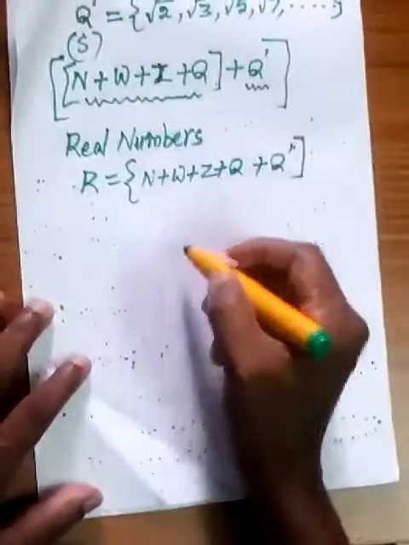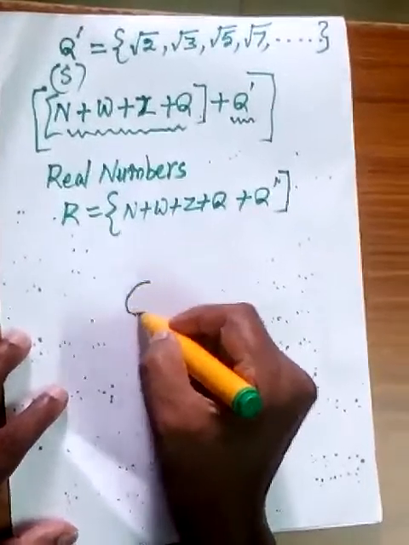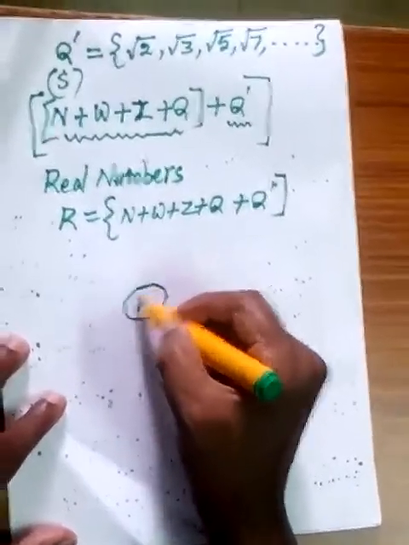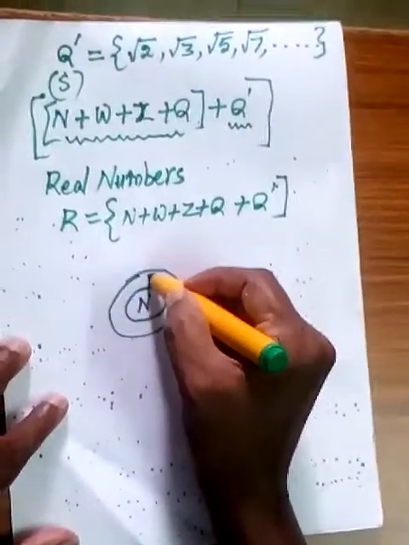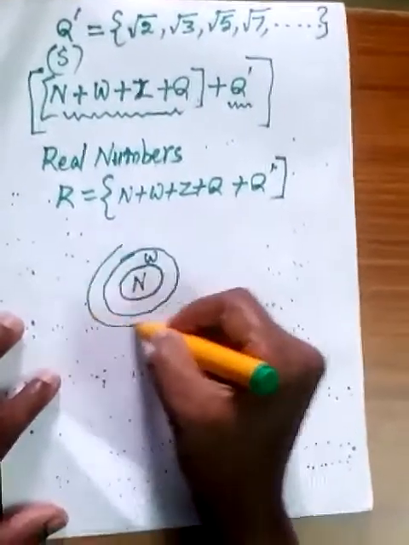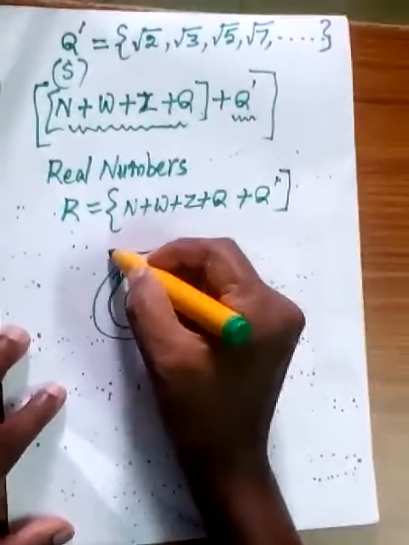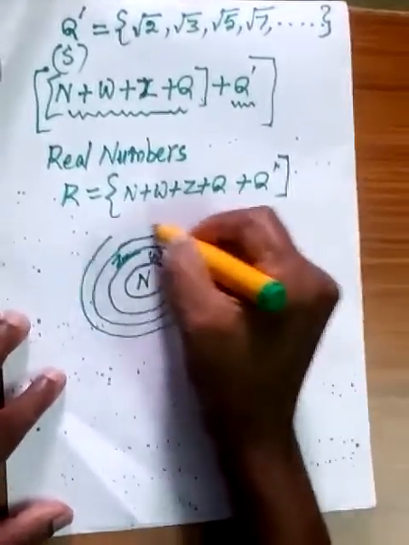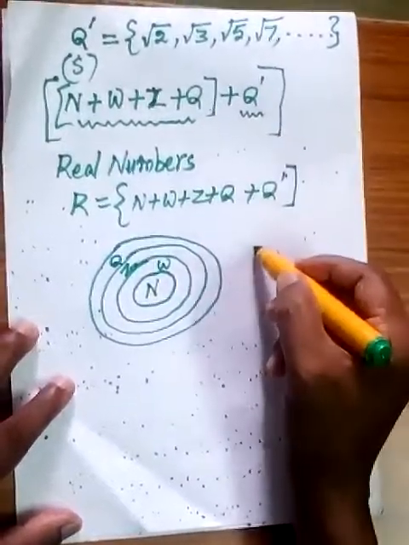To express this in a diagram, we can show it with circles. This is N, natural numbers, this is W, this is Z, and the next one is Q, but Q dash is a different set.